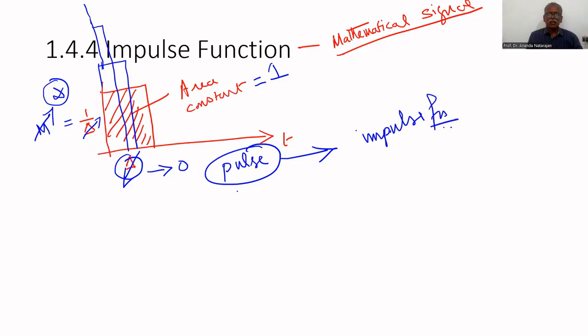So, impulse function means the width of that pulse tends to 0 and the magnitude tends to infinity, but the energy content is constant. Energy content is constant. Remains the same.